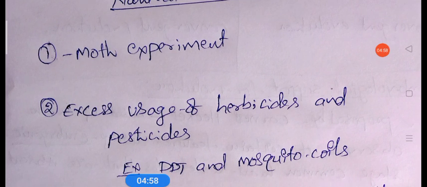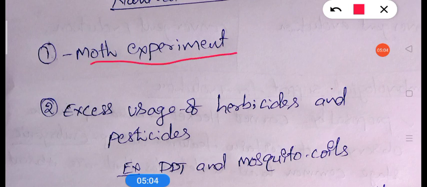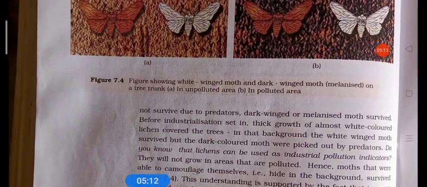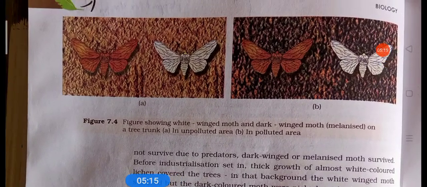One is the moth experiment. We will discuss the moth experiment. What is the moth experiment? In the NCERT textbook, we will discuss the NCERT textbook point of view here. See this NCERT textbook diagram of the moth experiment. So, what is it explaining? Diagram A and diagram B.